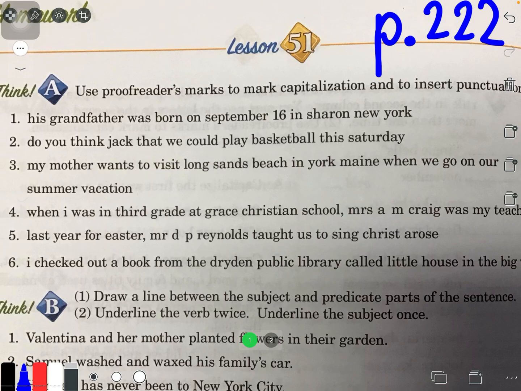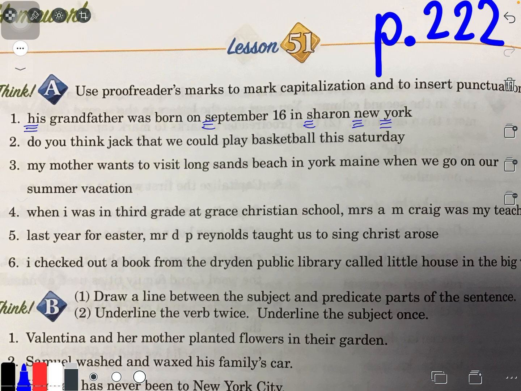I know I need to capitalize a lot of things like his. Now, grandfather doesn't need to be capitalized because I'm talking about grandfather. I'm not addressing or calling upon grandfather, so it's fine. But I do need to capitalize September, and Sharon, which happens to be the name of a city, New York.